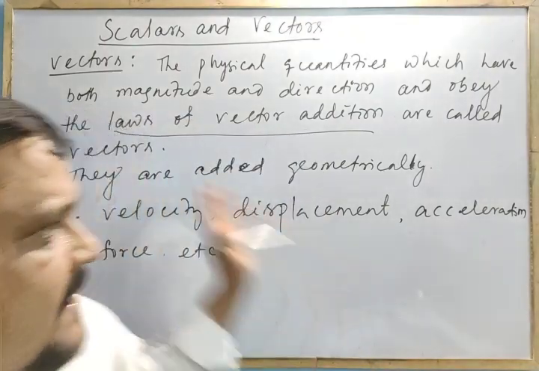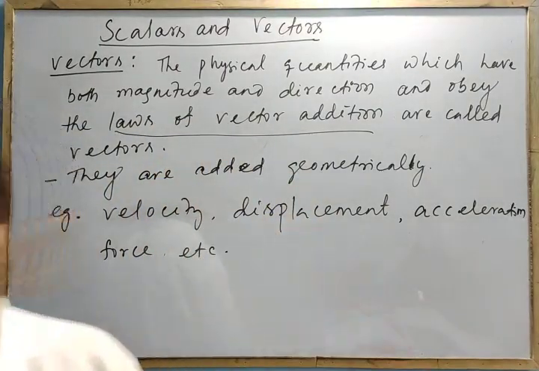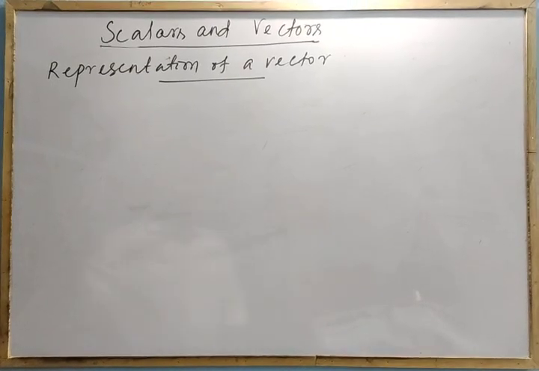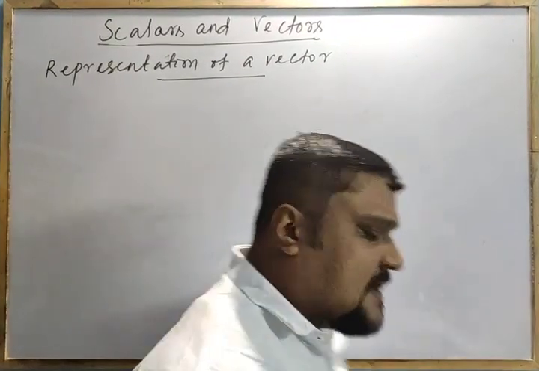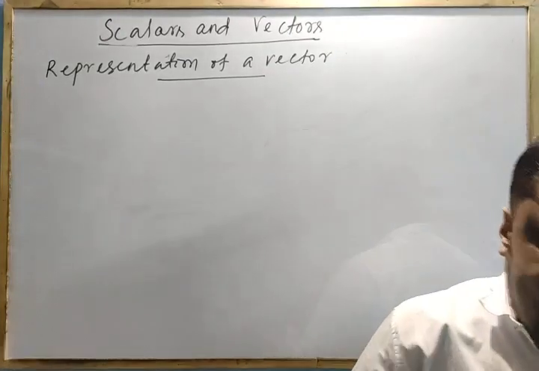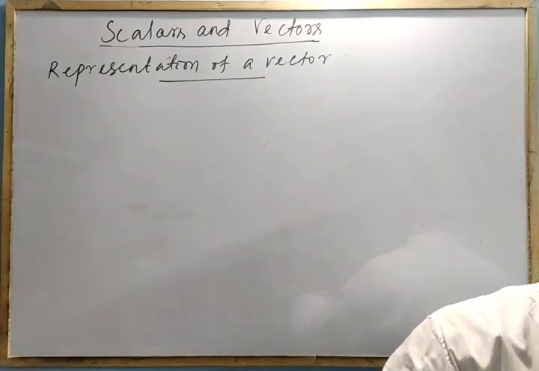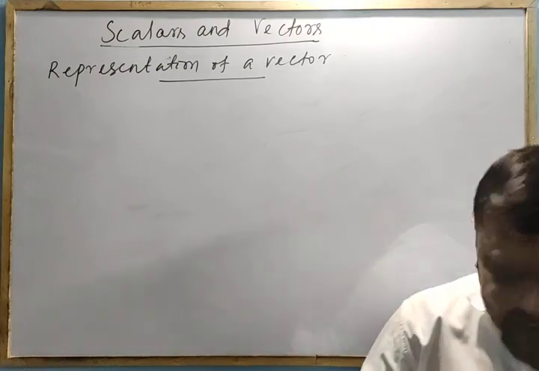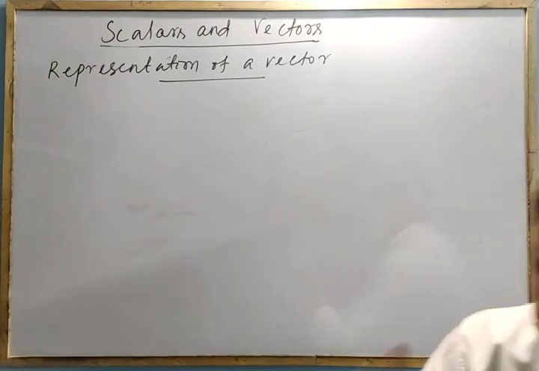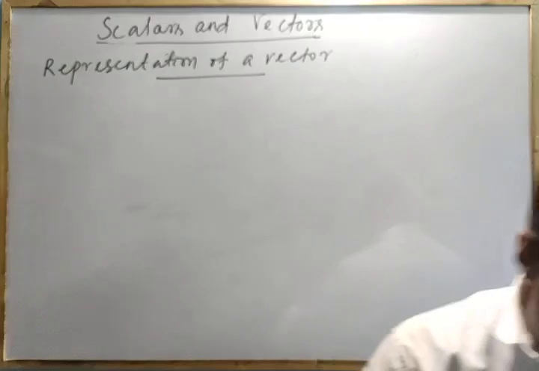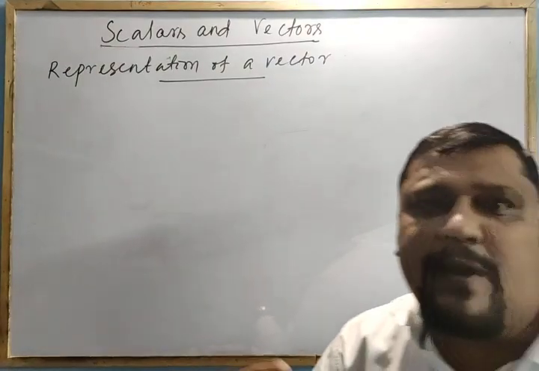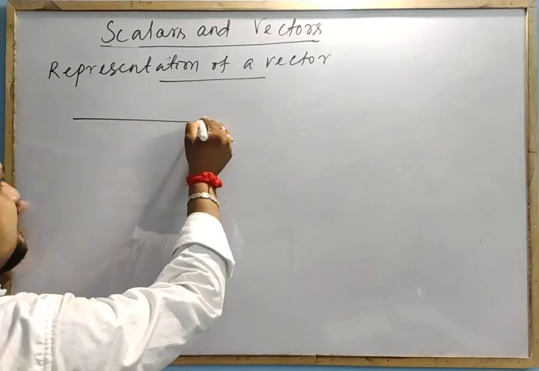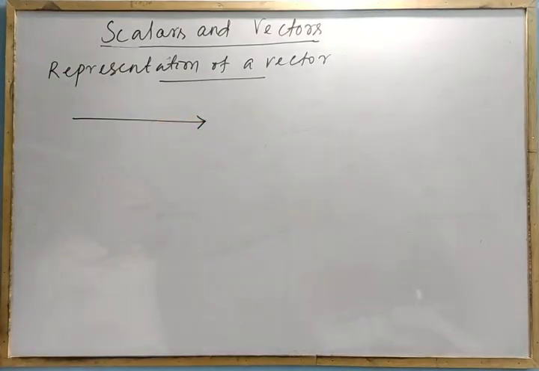Now we will go for the representation of a vector. Can I erase this one? Okay. Representation of a vector. A vector quantity is represented by a straight line with an arrowhead.